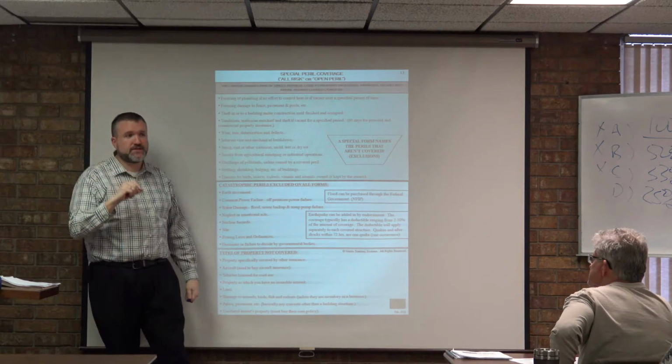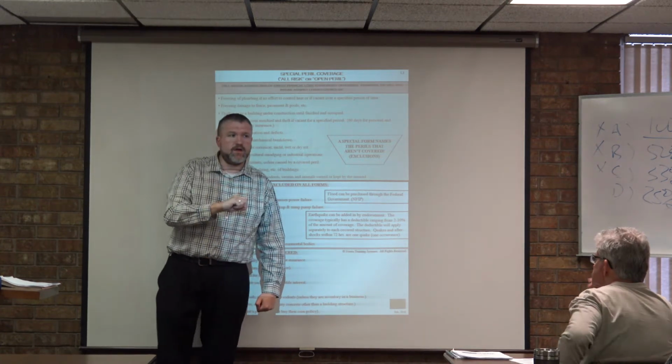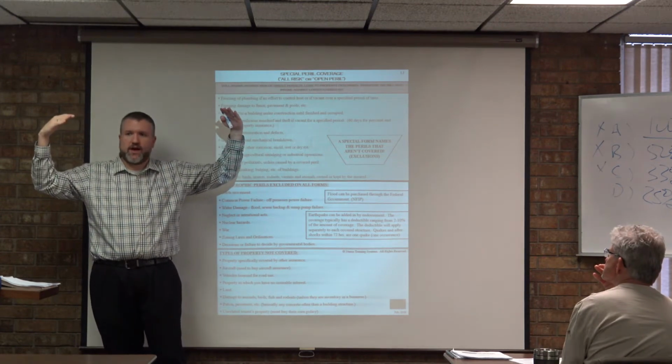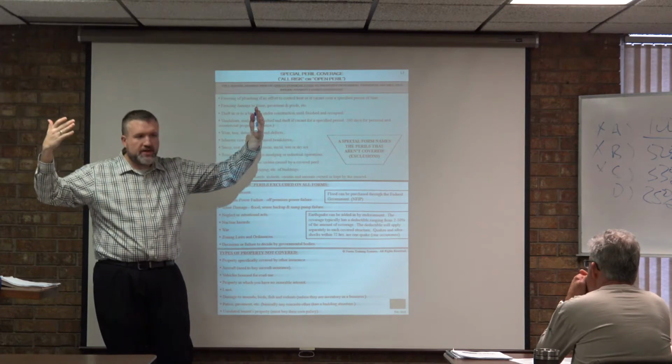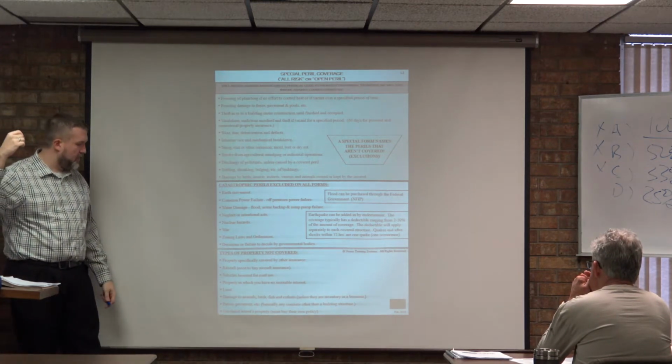Now, can you have 2 pieces of insurance or 2 different insurances on the same piece of property? You can. But you can't expect to file a claim on both of them for them both to pay out 100%, right? Because then you'd be double dipping there. You'd be actually getting double payment, and they won't allow you to do that. That's called double indemnity, and you just cannot do that, okay?